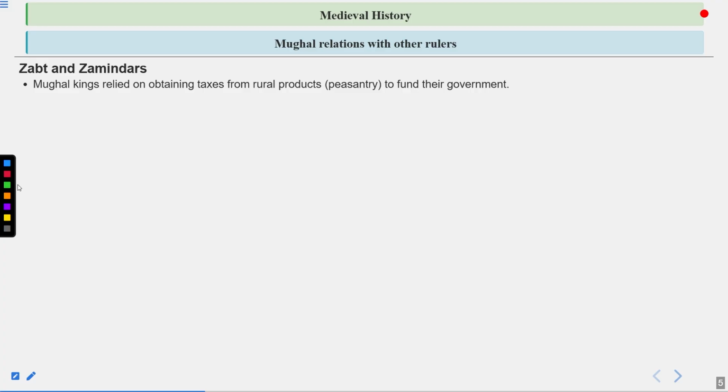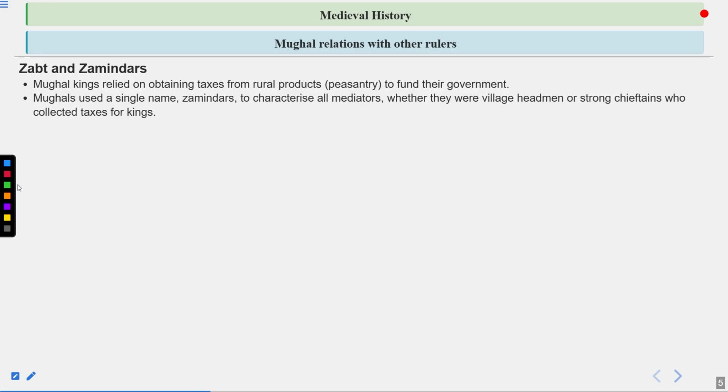So Mughal kings relied on obtaining taxes from rural products, that is peasantry, to fund their government, as I was telling you. And Mughals used a single name, Zamidars, to characterize all mediators, whether they were village headmen or strong chieftains who collected taxes for kings. A careful survey was done to evaluate crop yields, and for that purpose this system was created, known as the Japti system, and it was created from 1580 to 1582. This is the year in which this system was created, and it was created by Raja Todarmal.